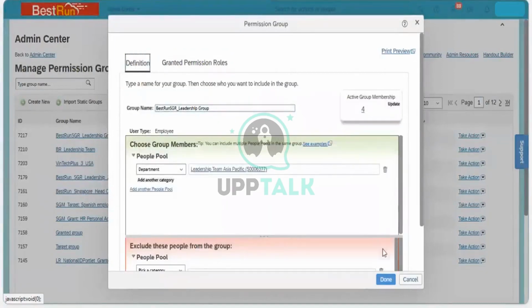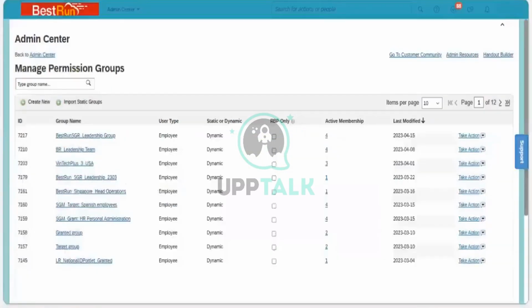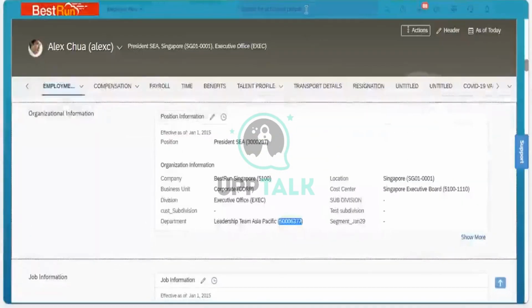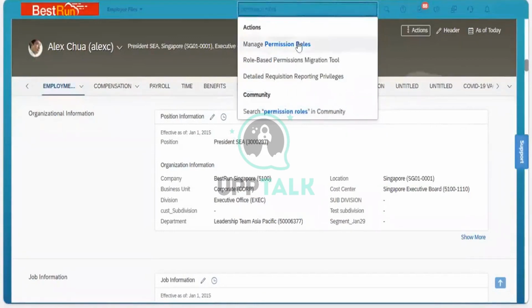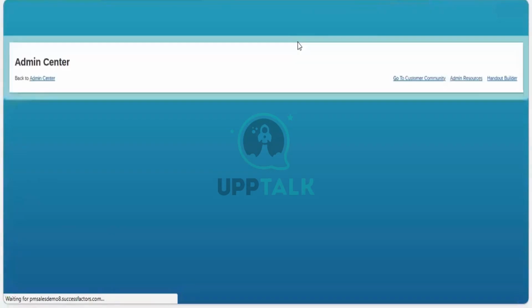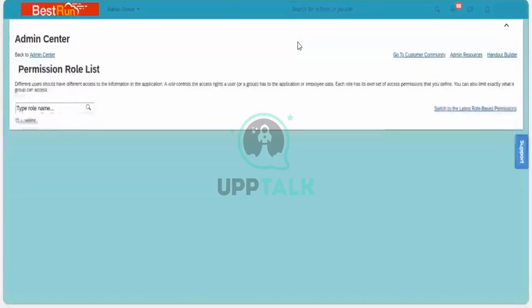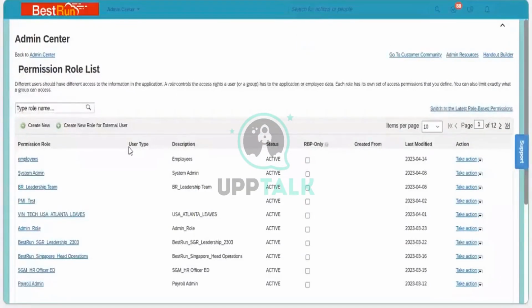Okay, so what I will do now? I will go to the duplicate screen and open the permission role.